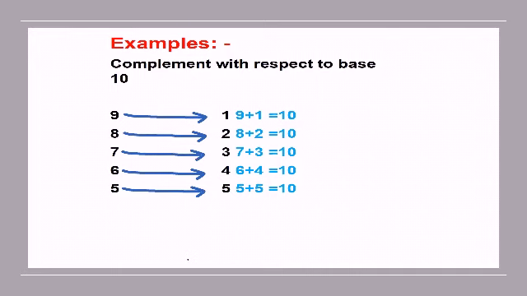So 8 and 2 complement each other. 7 plus 3 equals 10. 6 plus 4 equals 10. 5 and 5 equals 10. You have to remember this list. So 9 and 1 complement each other, 3 and 7 complement each other. In this way you have to remember the list.